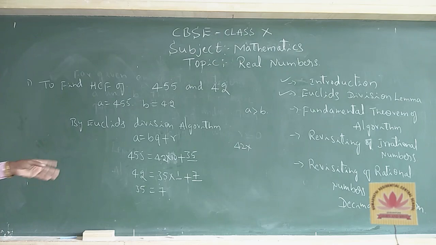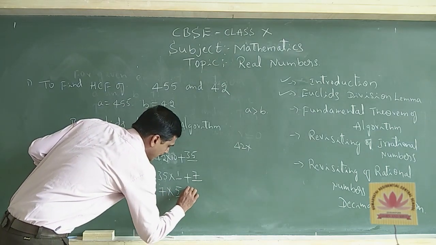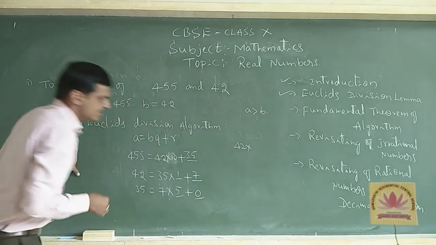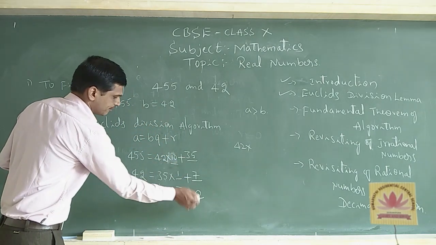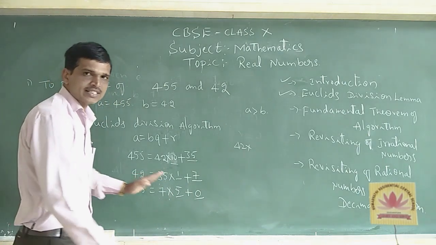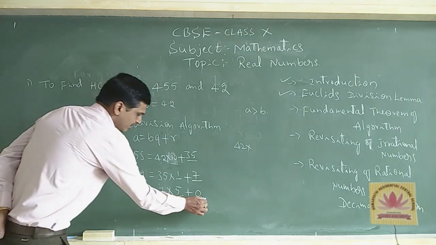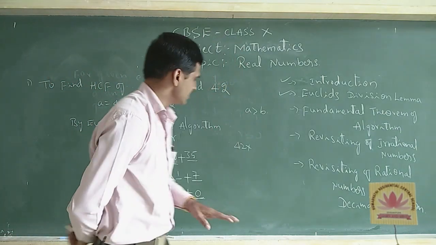Automatically 7 divides 35 five times. Therefore 7 into 5, plus what is the remainder here? 0. I underline the numbers: 35 is equal to 7 into 5 plus 0. So when r is equal to 0, this is our procedure.